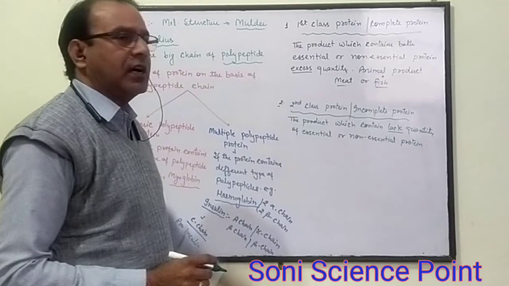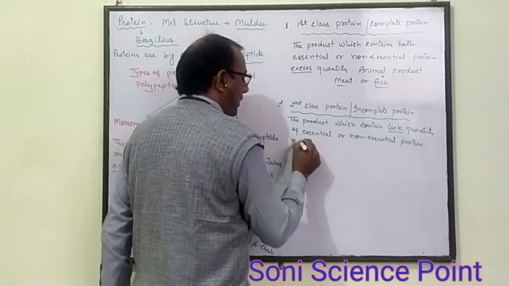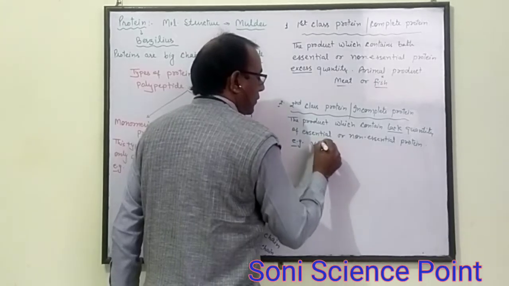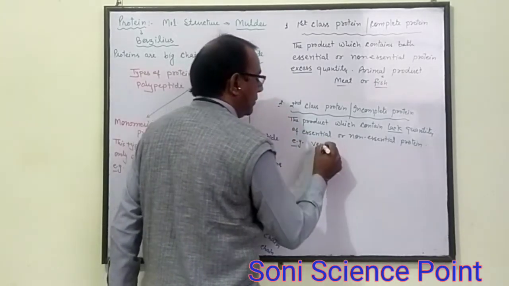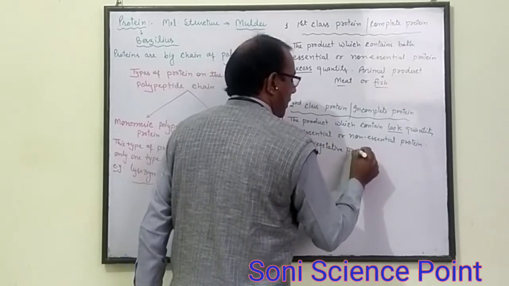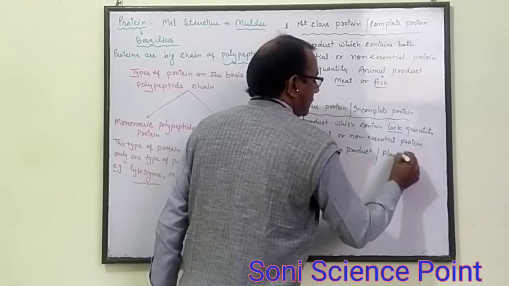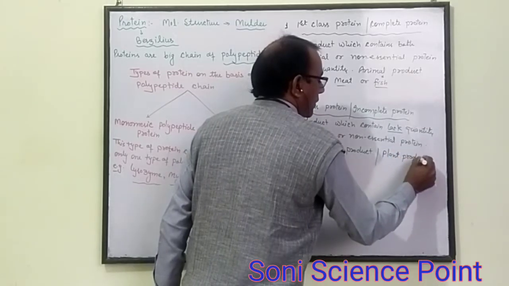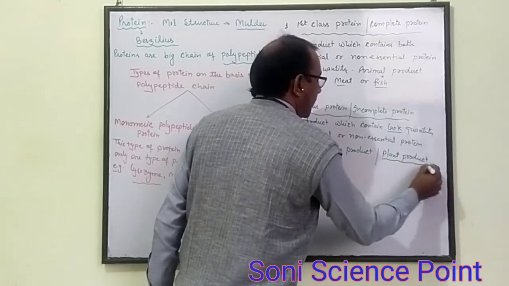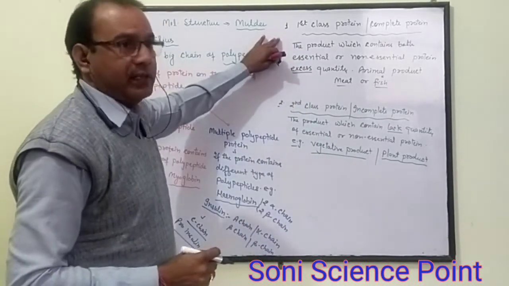That type of protein is called second class protein or incomplete protein. For example, vegetarian or plant products may contain protein, but not as much as first class protein.